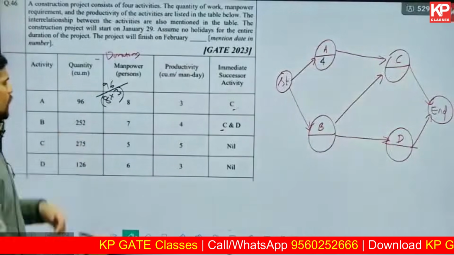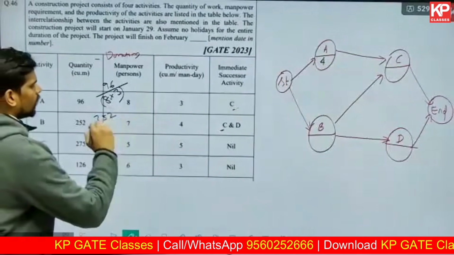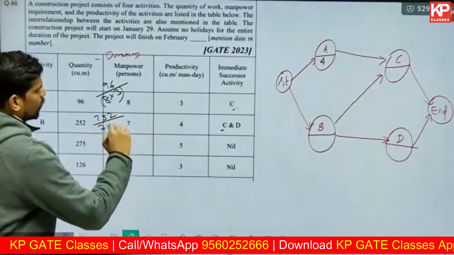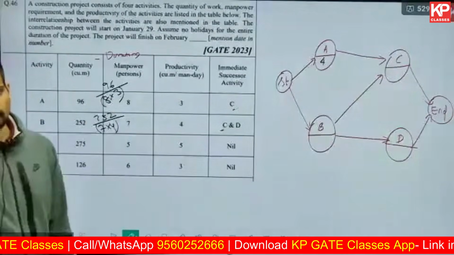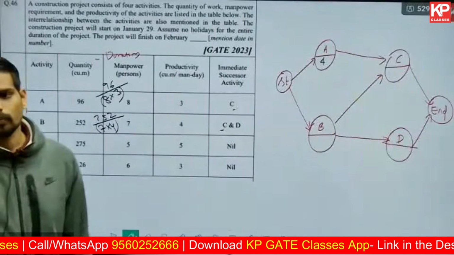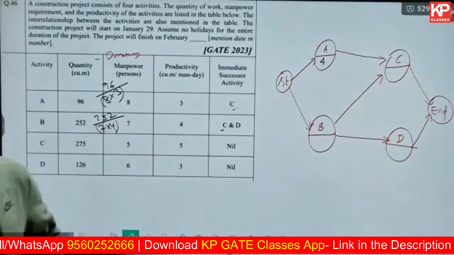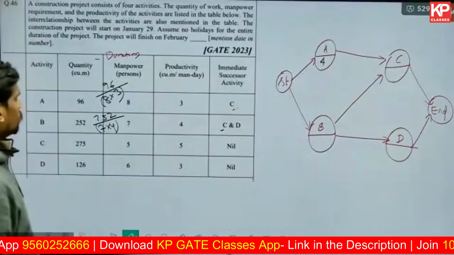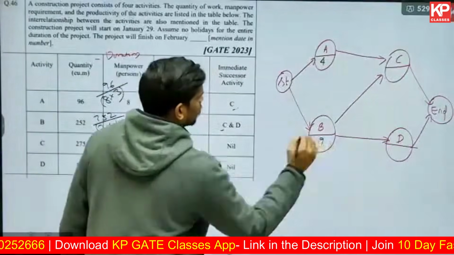Similarly, tell me what is the duration of B? 252 is the total work. 7 people are working at a productivity of 4 cubic meters per person per day. So 252 divided by 7 into 4. How much is that? Duration of B is coming out to be 9 days.